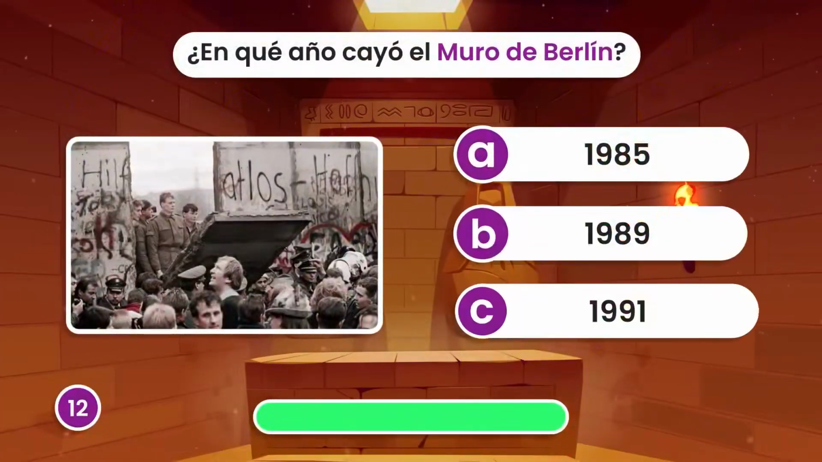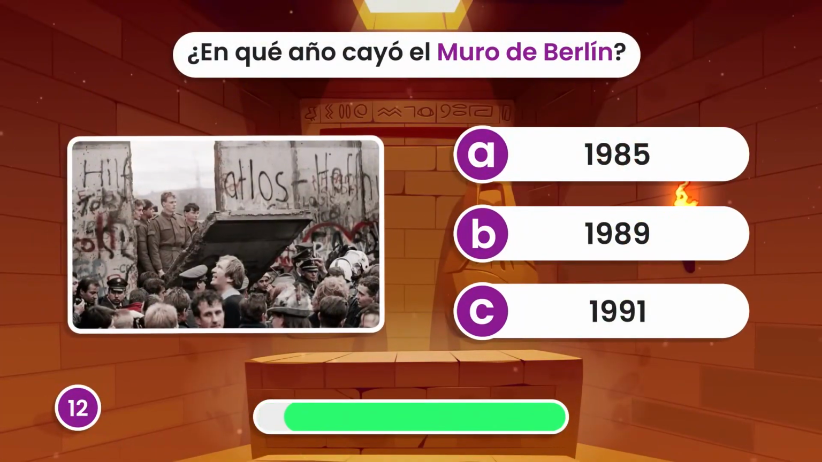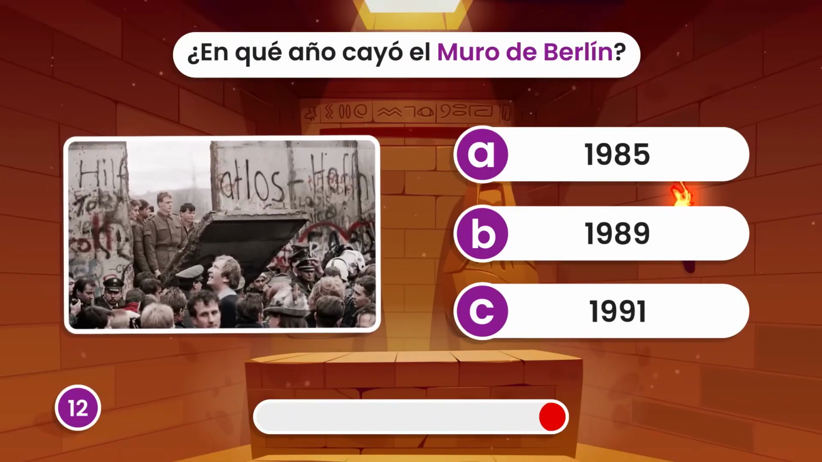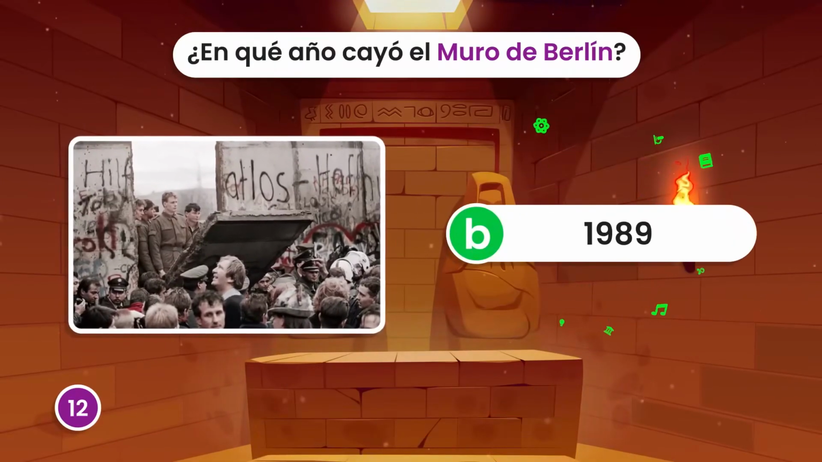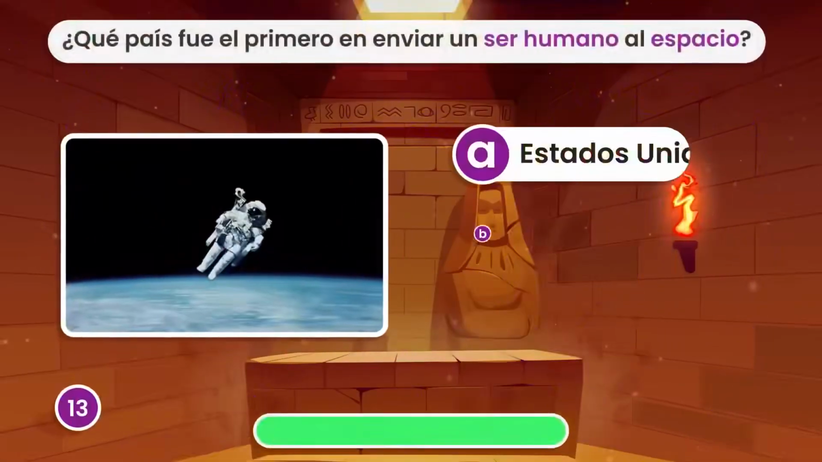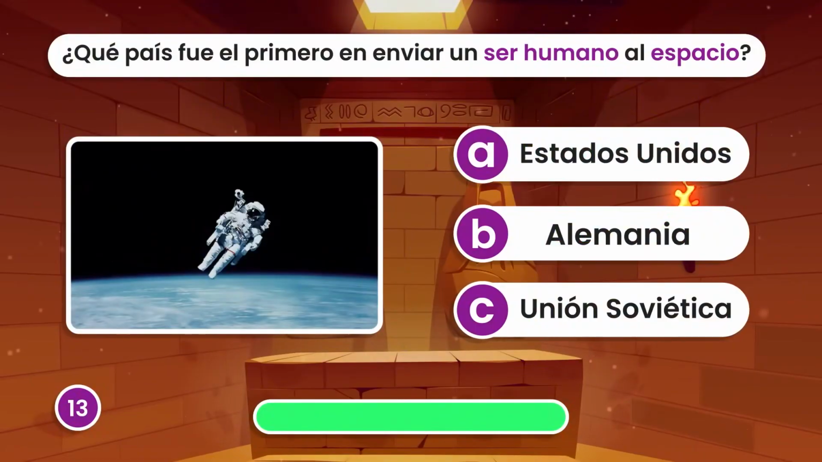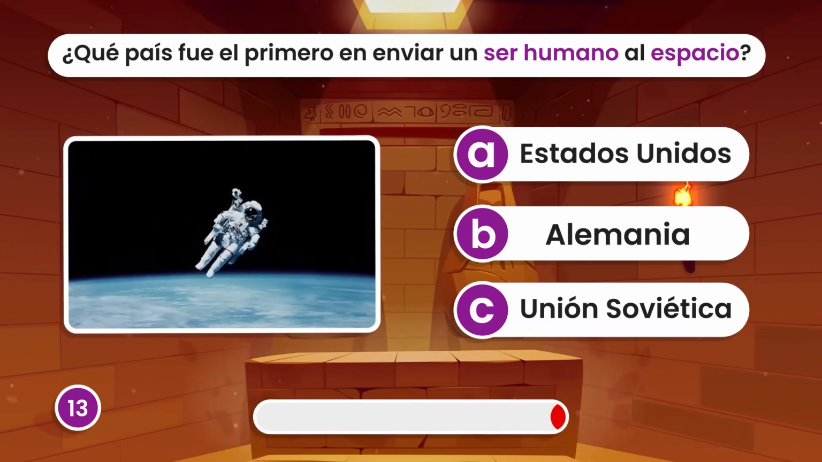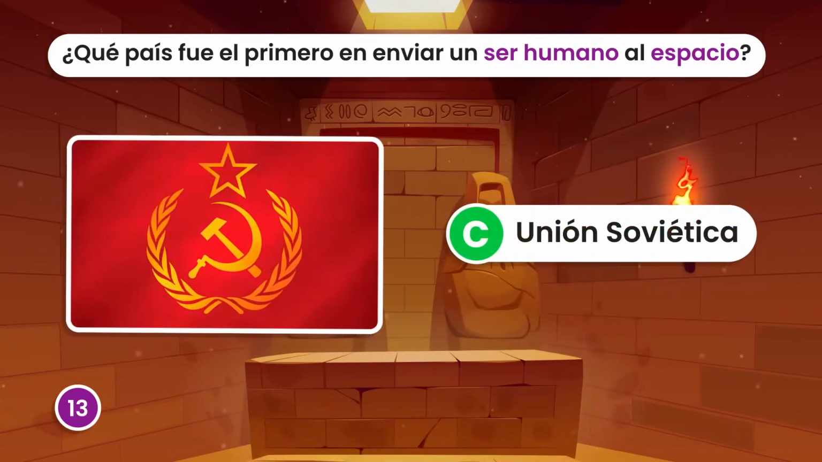In what year did the Berlin Wall fall? In 1989. Which country was the first to send a human being into space? The Soviet Union.